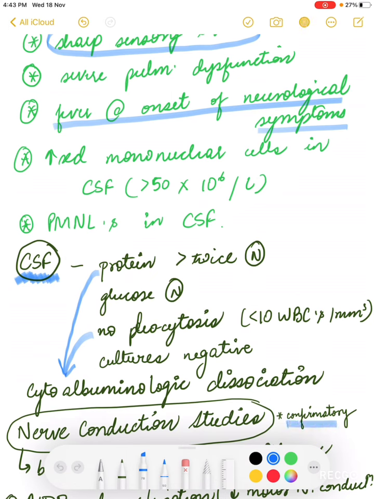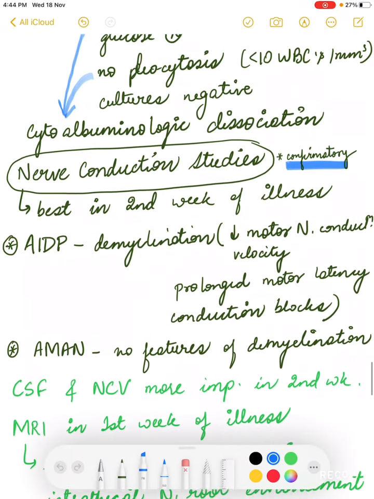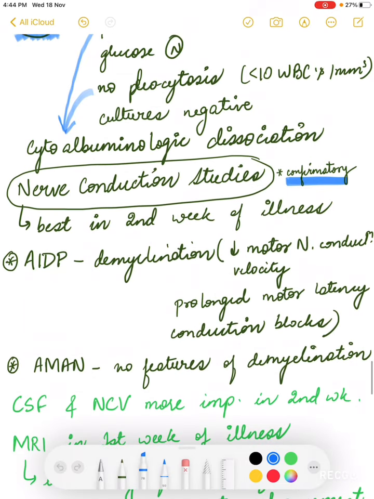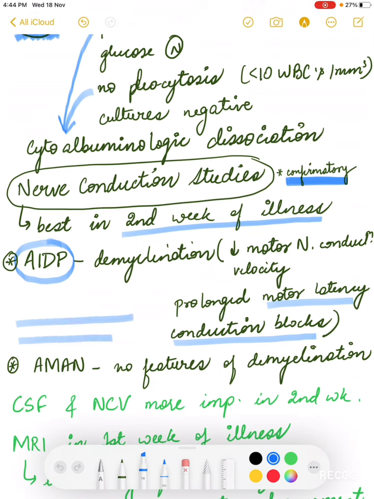Now, the diagnostic or confirmatory test for GBS is the nerve conduction studies. The nerve conduction studies are best performed in the second week of illness. In the AIDP pattern, we find a demyelinating pattern, that is, there is decreased motor nerve conduction velocity, prolonged motor latency and conduction blocks. Now, why is this likely to occur? Because we know that our nerve is myelinated and the impulse jumps from one node of Ranvier to another.